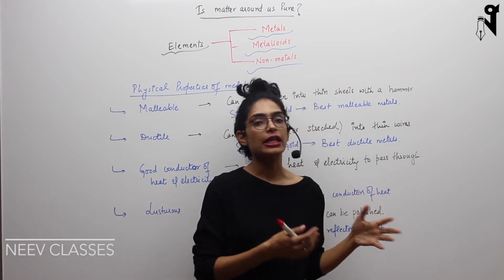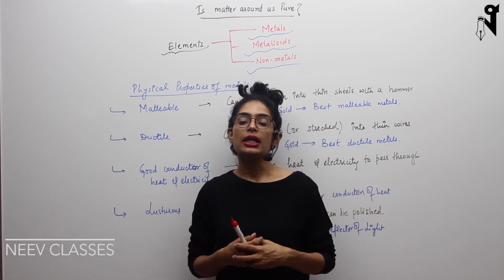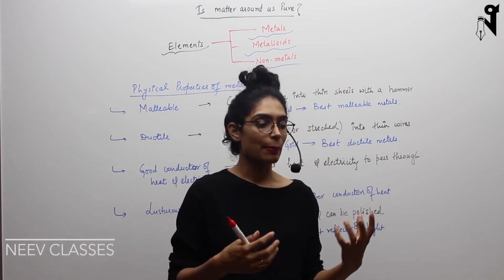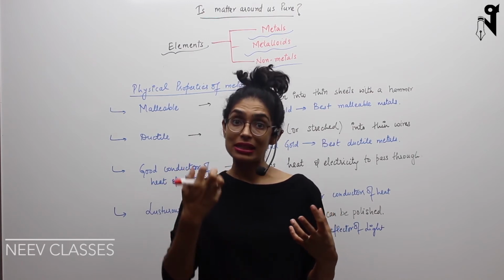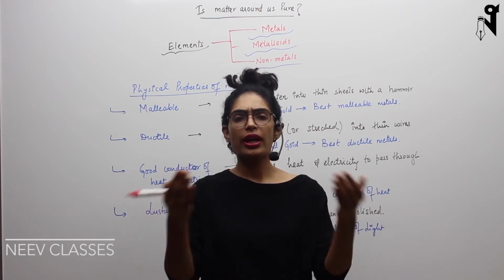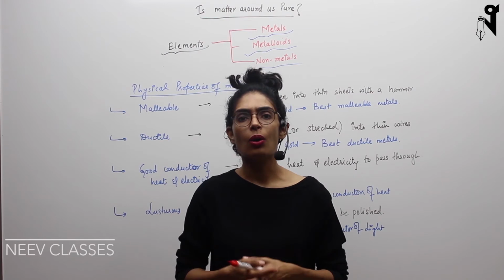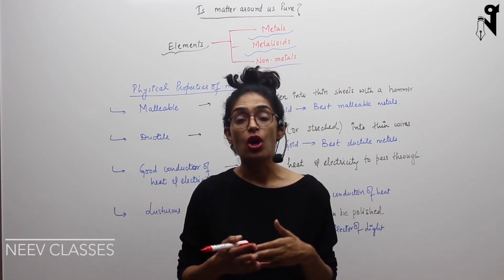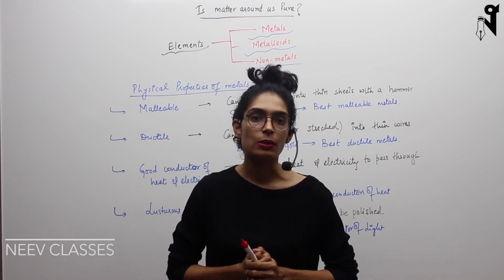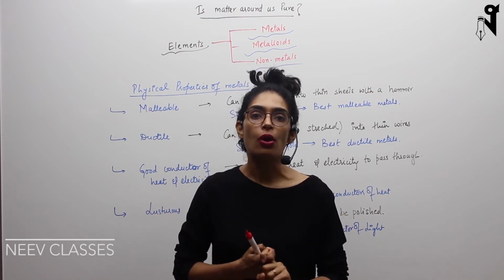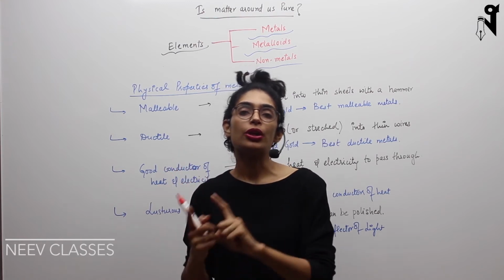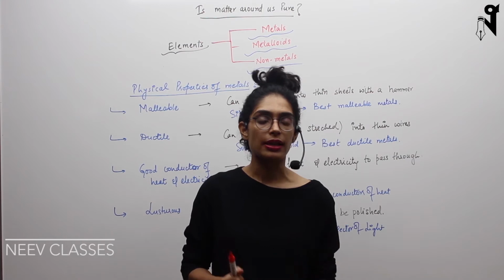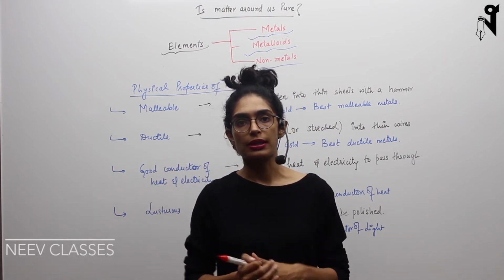You will be learning that in the next few chapters. There are ways they share electrons or they exchange electrons. One element gives away an electron, the other element takes that electron, or they share the electron. So there are multiple ways they make bonds between them, and when that kind of exchange or transaction of electrons takes place, a chemical bond forms, and then a molecule or a compound forms. Okay, so a compound is also a pure substance and an element is also a pure substance.